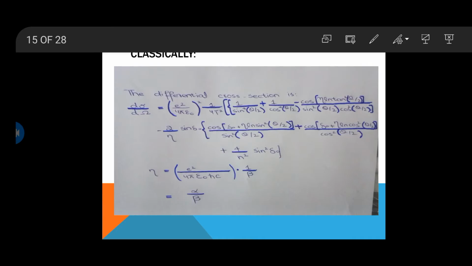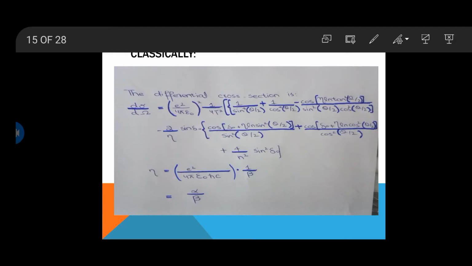Here eta is equal to e square over 4 pi epsilon naught h cut c, dot 1 over beta. In the above term, T represents the kinetic energy of the incident proton, assuming that our target proton is at rest. Theta is the scattering angle in the center of mass system. So L is equal to 0.